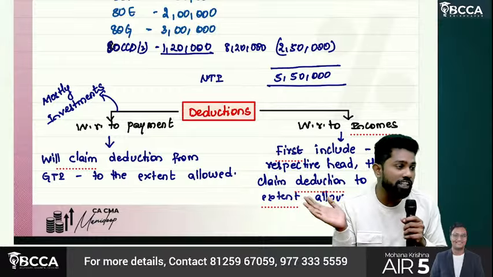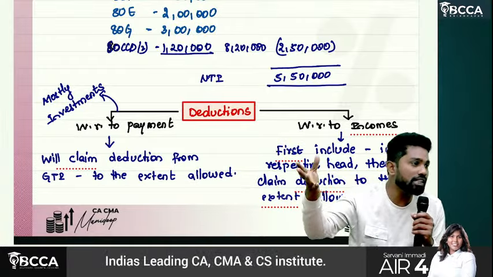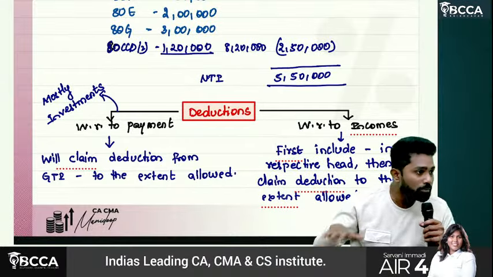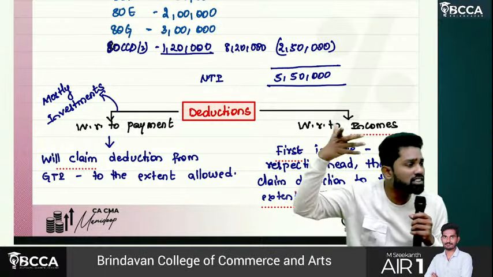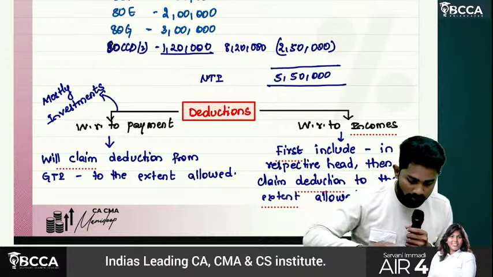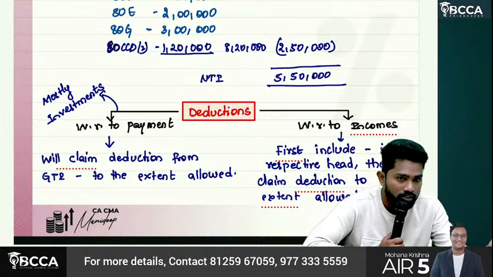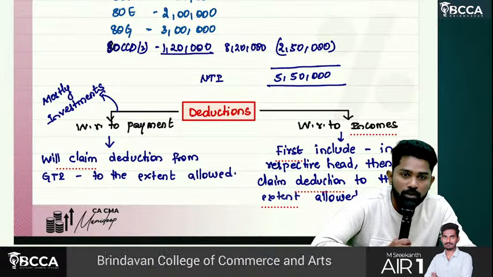The other type of deductions are those that are not even incomes. You made certain payments, you made certain investments, but still the government wants to encourage them, so they are giving them as deductions. So first they are not incomes, but straight away you will claim them as deductions. Sir, you paid a life insurance premium of 1 lakh rupees. It can be claimed as deduction under 80C.